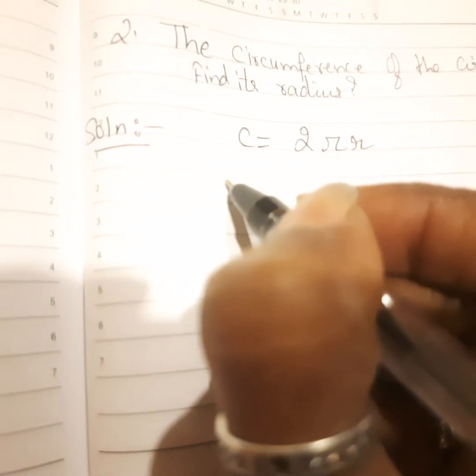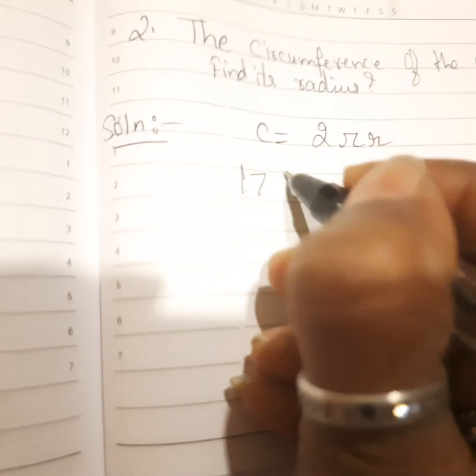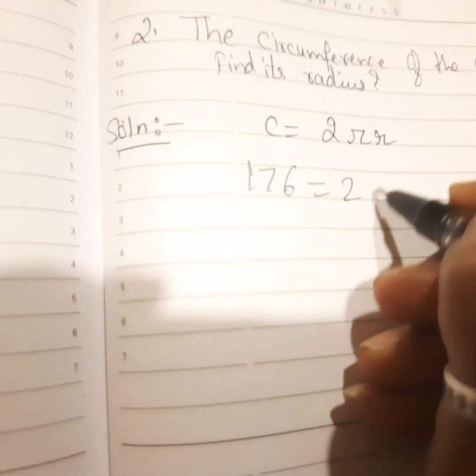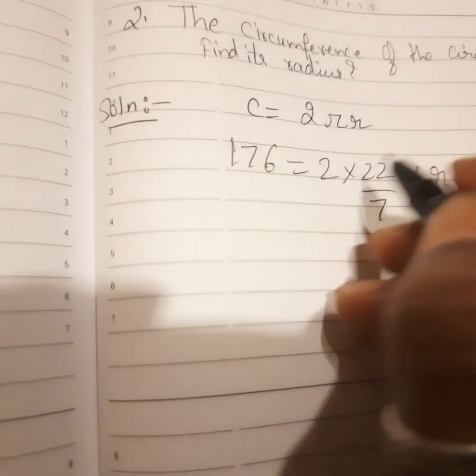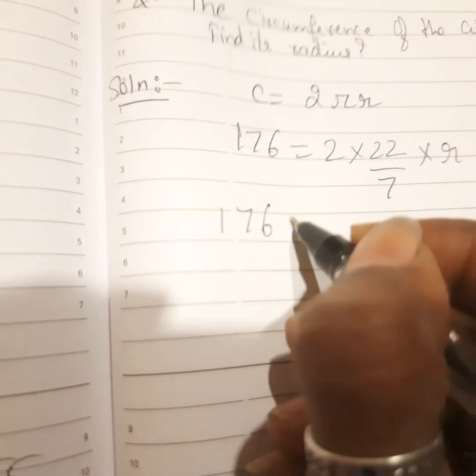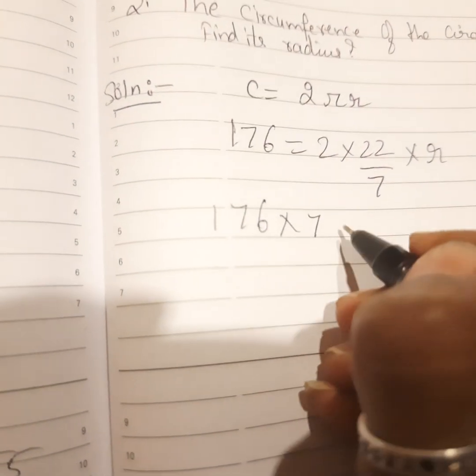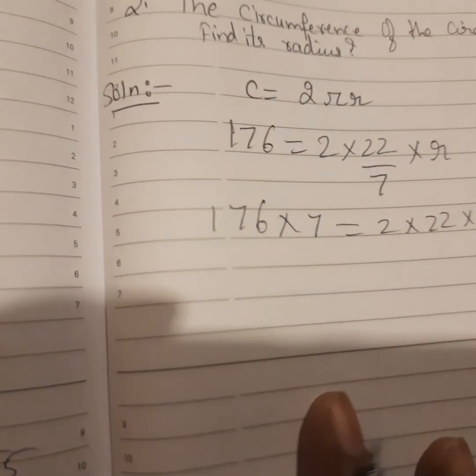Now let's substitute for C is equal to 2 pi r. So C is 176 is equal to 2 into 22 upon 7 into R. We don't know R. So this will go and get multiplied. 176 into 7 is equal to 2 into 22 into R. Okay children.